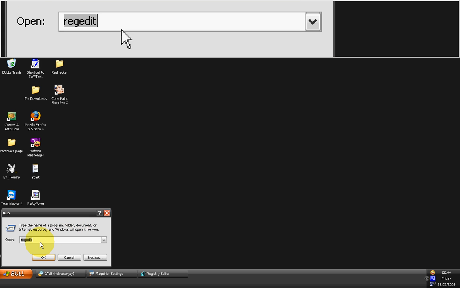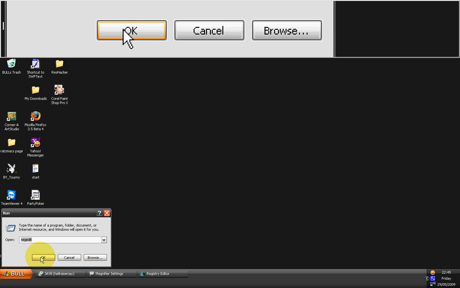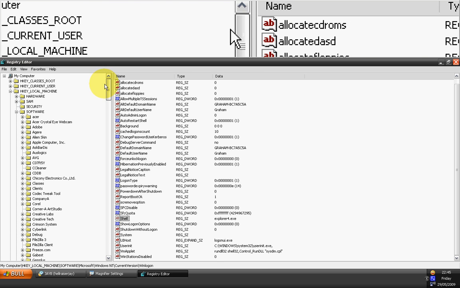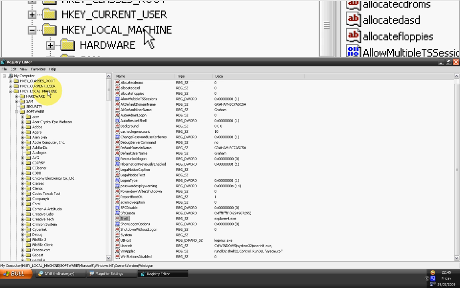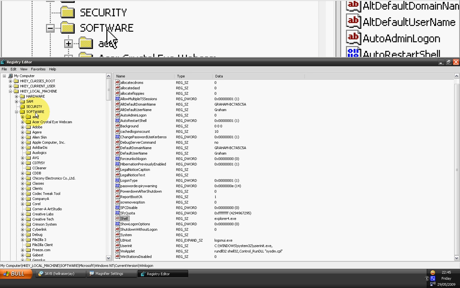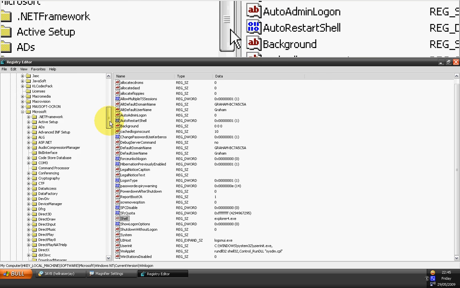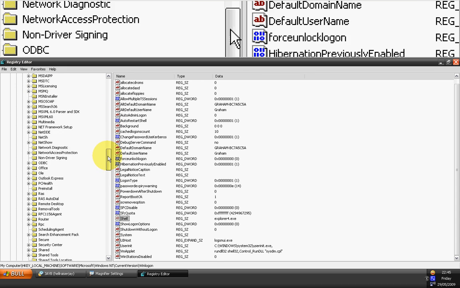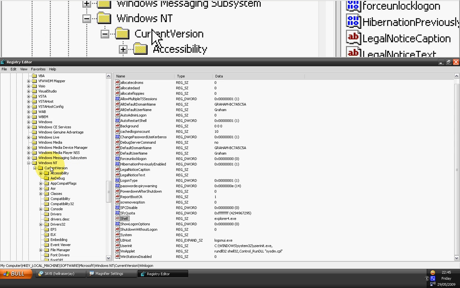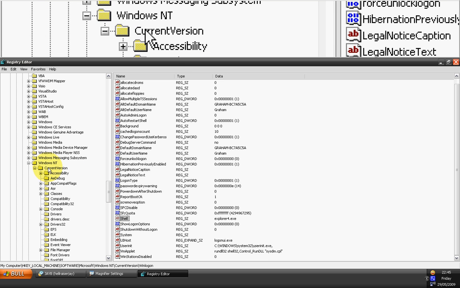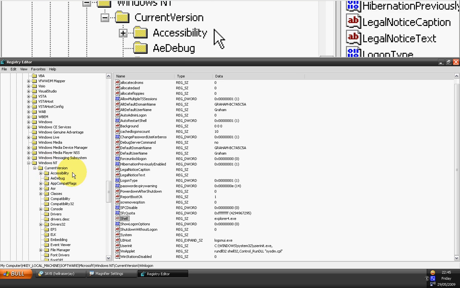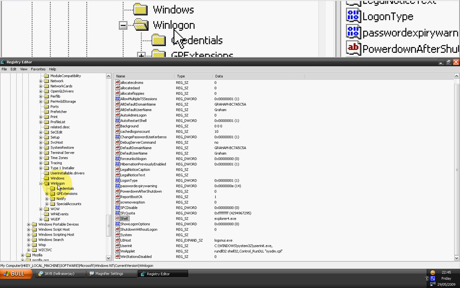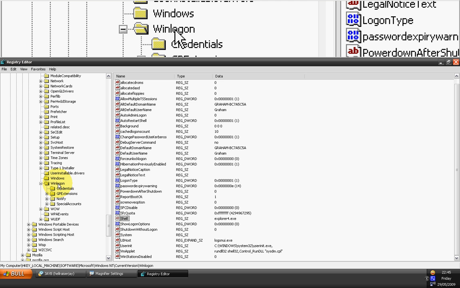So if you go to start menu, then run, then regedit, okay, you go to HKey local machine, then software, then Microsoft, then Windows NT, current version, and Win Logon.